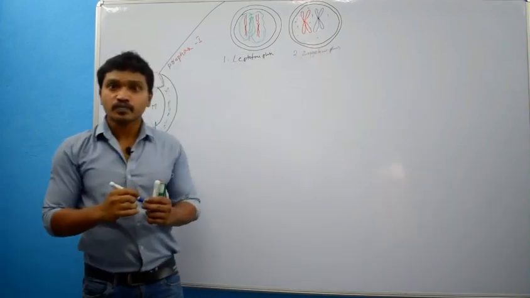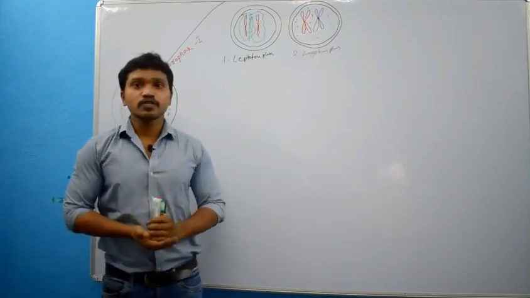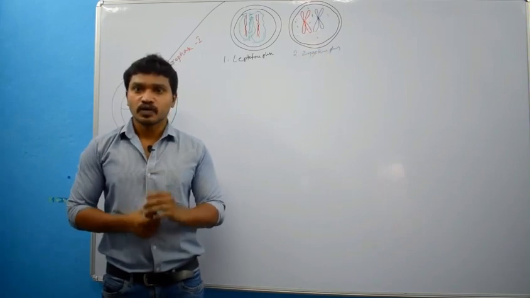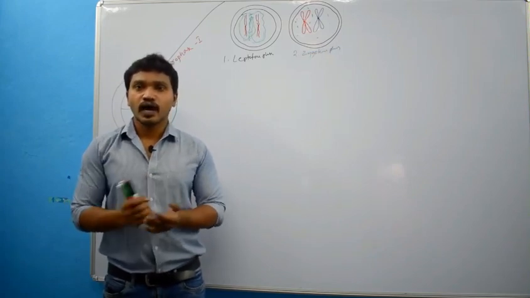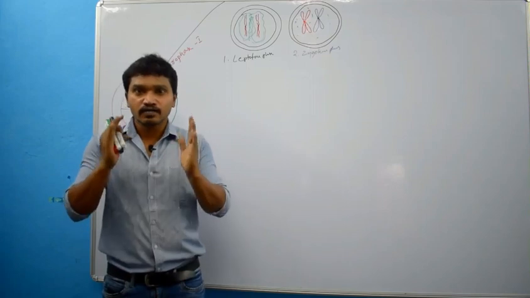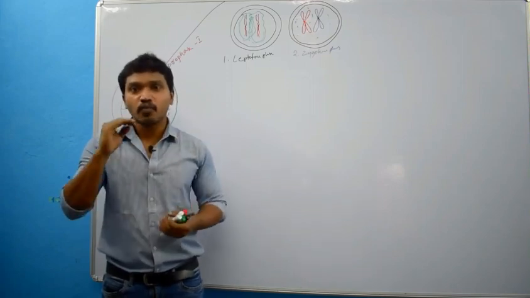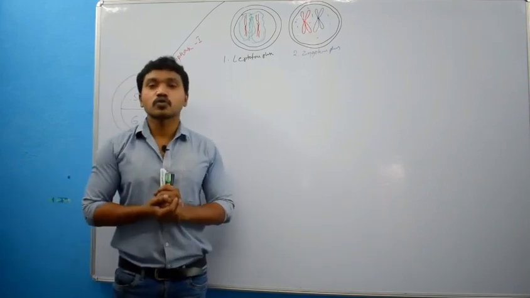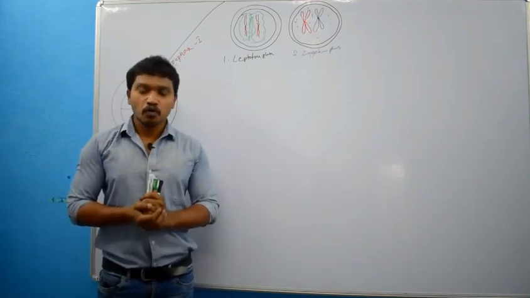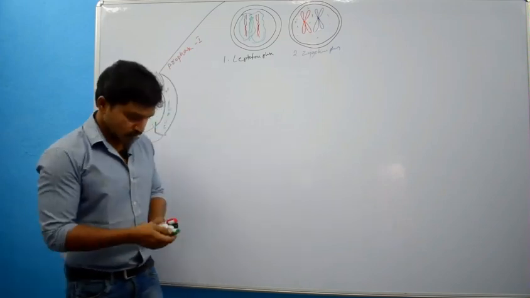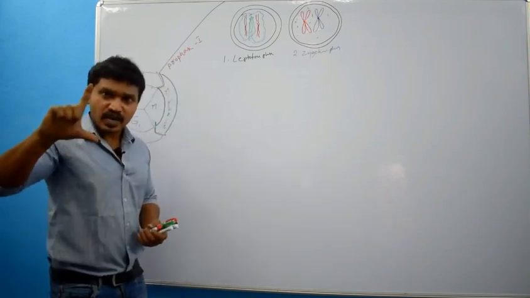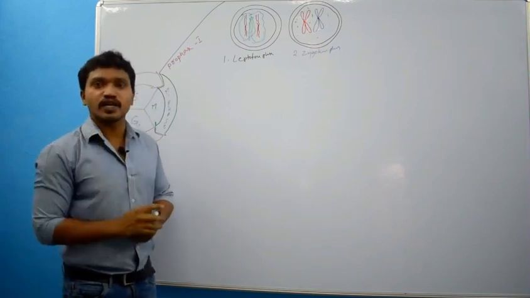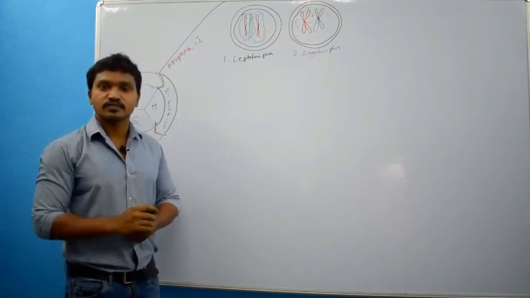Right. So in the zygotene phase, homologous chromosomes search for one another, find one another, and arrange side by side in a point to point relationship. First, we should know what a homologous chromosome is. A homologous chromosome is one where the size of the chromosome, position of centromere and position of alleles are similar.